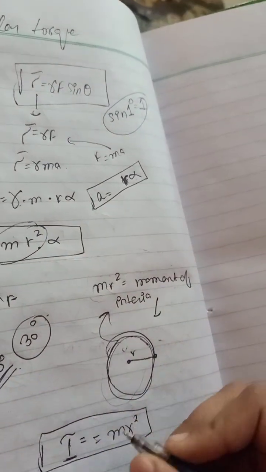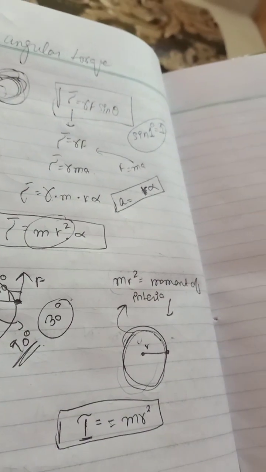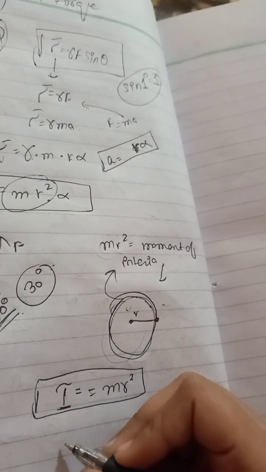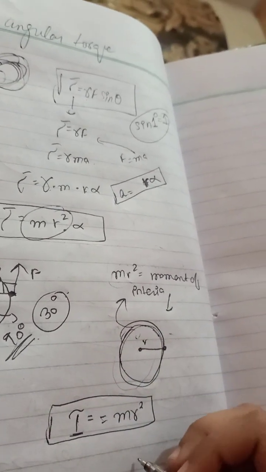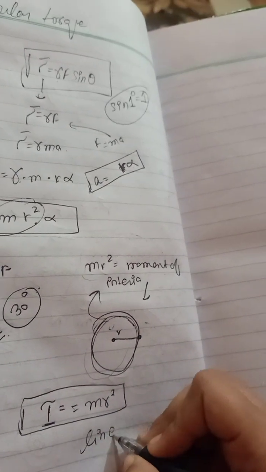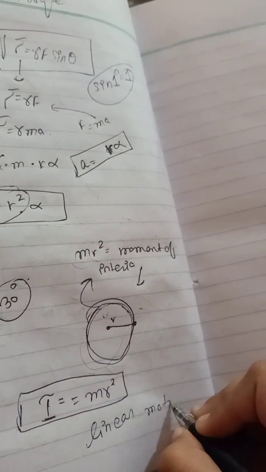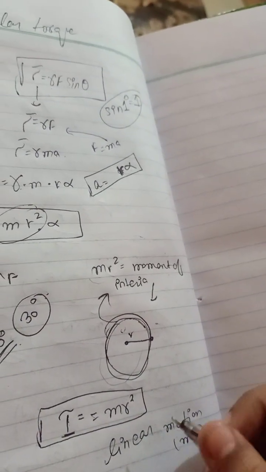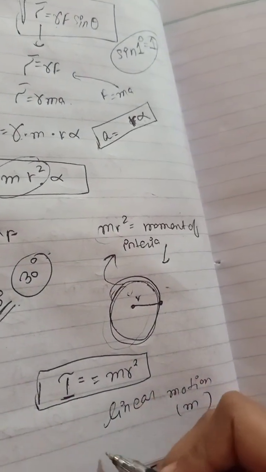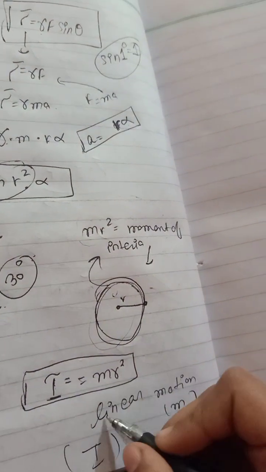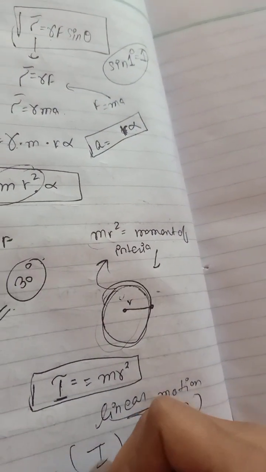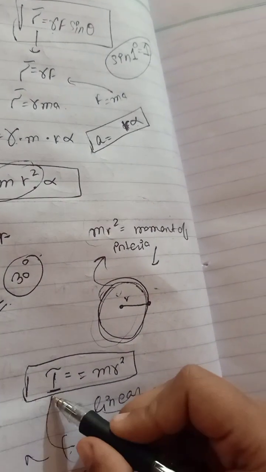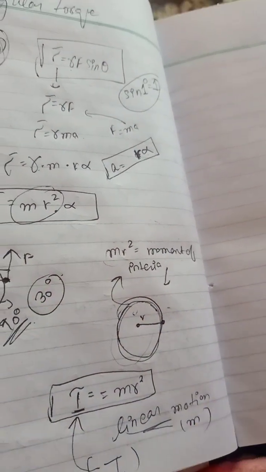As you all know, in linear motion we denote mass as simple m. If we have circular motion, the angular motion, we denote it as I, and we call that the moment of inertia.